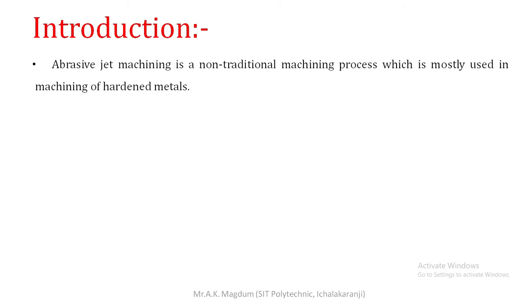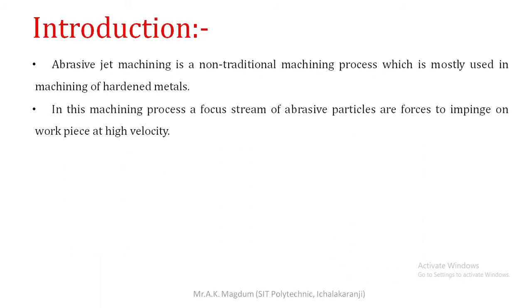First of all, abrasive jet machining is a non-traditional machining process which is mostly used in machining of hardened metals. That is a very important thing. Whenever we want to machine a hard material, a non-traditional machining process should be implemented, and among the non-traditional machining processes, abrasive jet machining is a very important method to machine any hard component.